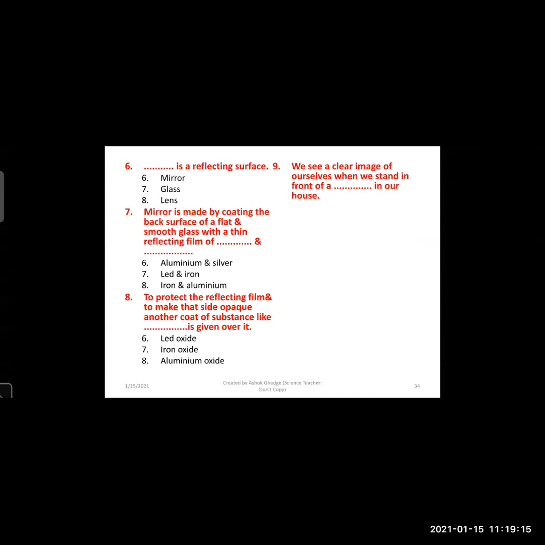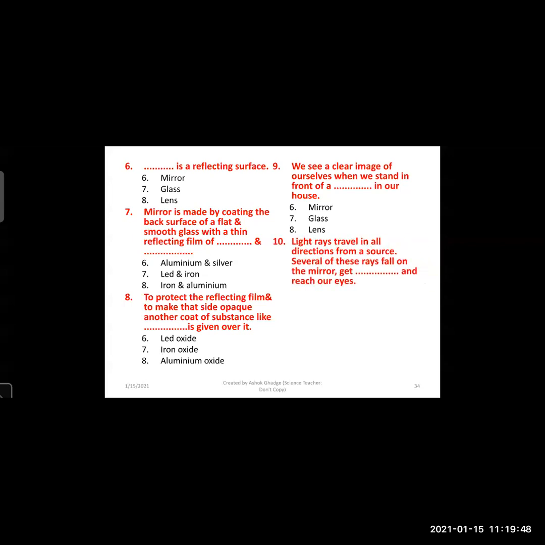Now, we see the clear image of ourselves when we stand in front of a dash in our house, whether it is mirror, glass, or the lens. Mirror. When we stand in front of a mirror, we see a clear image. When we stand in front of glass, we see an image, but it is not a clear image.